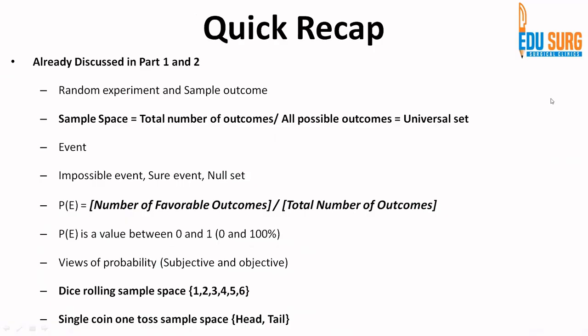So we have already discussed all these points: the random experiment, sample space, and some events like the impossible event, null set, and universal set. What is probability? The value is between 0 and 1. We have discussed cards, dice rolling, and the single coin, one toss, sample space. Now we will go into a bit more detail on the various types of events.